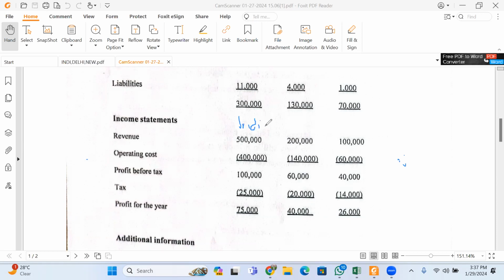So this is for India. This is for New. This is for Delhi. So this is the income statement for the three.